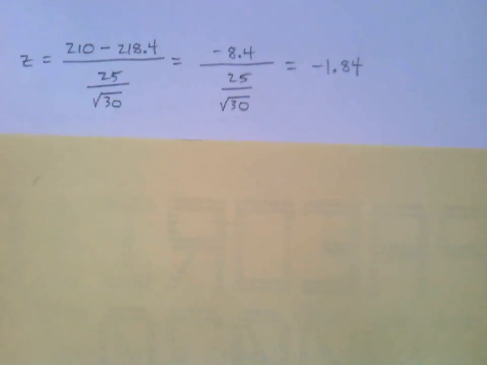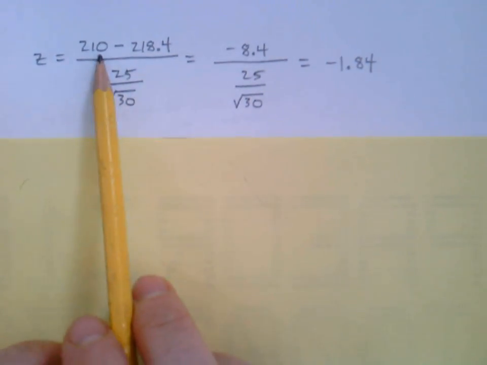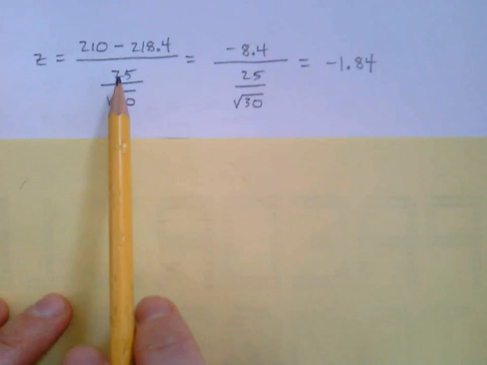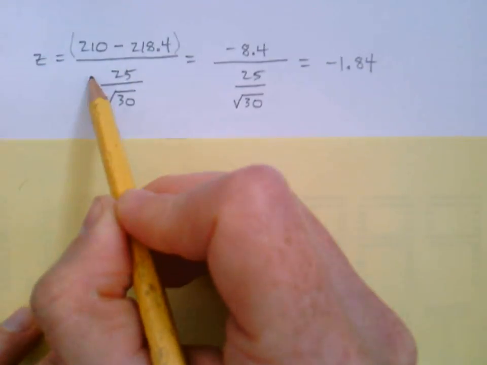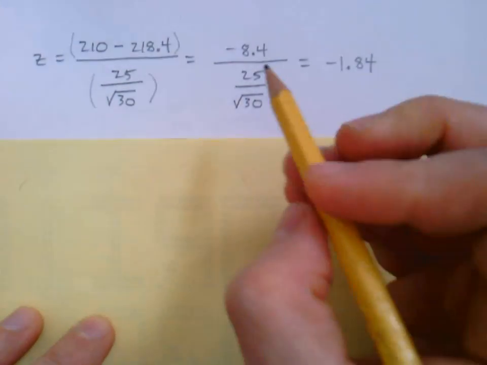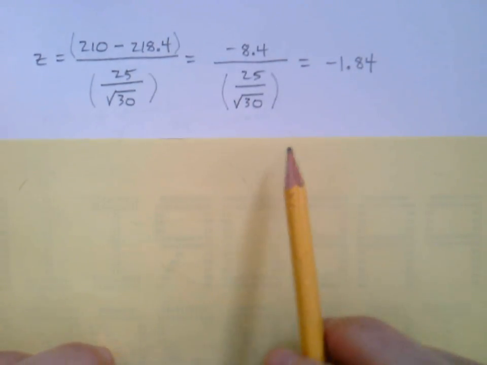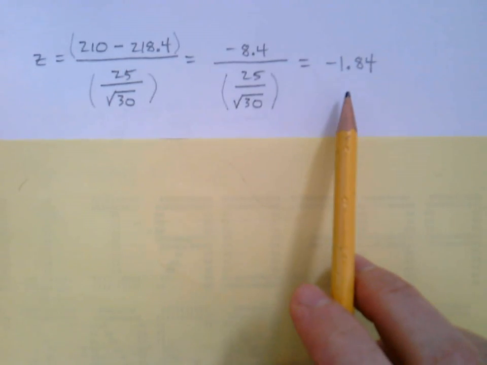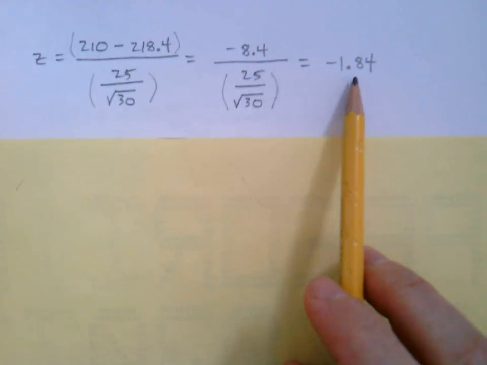All right, I've continued this on the next page. At this point, I'm just going to plug all that in. And now hopefully we're getting familiar with this. X bar minus mu divided by sigma, which is divided by the square root of n. Again, be sure to use parentheses there if you are going to attack it in your calculator right here, or if you prefer to simplify that numerator, be sure to still use parentheses in the denominator. And that gives us a negative z-score. It's the first negative we've seen in this chapter, but we saw them before. And that's, of course, rounded, negative 1.84.